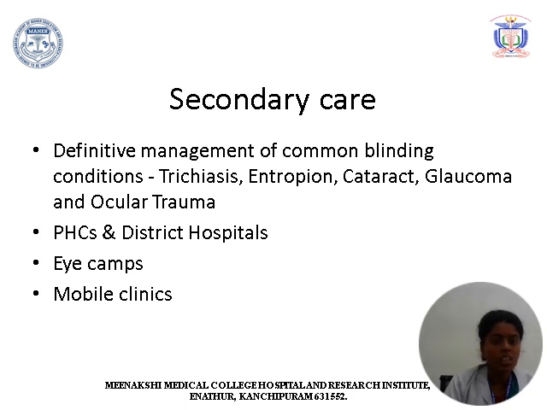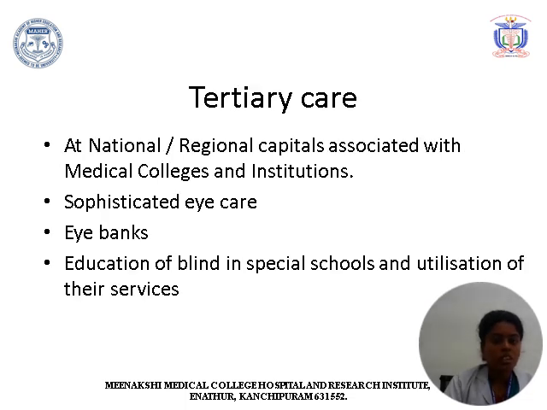Secondary eye care includes definitive management of common blinding conditions, for example, trichiasis, entropion, cataract, glaucoma and ocular trauma, PHC and district hospital level strengthening, eye camp organization and mobile clinic setup. Tertiary care is at national or regional capitals associated with medical colleges and institutions. It includes sophisticated eye care for referral facilities, etc., and eye banks, and the establishment and education of the blind in special schools and utilization of their services for employment.